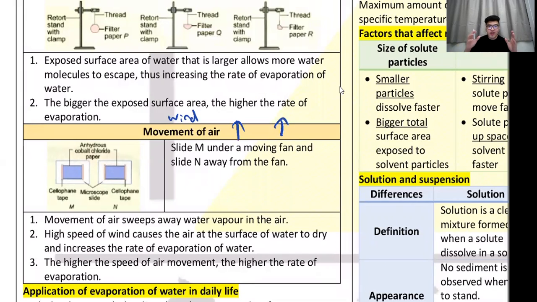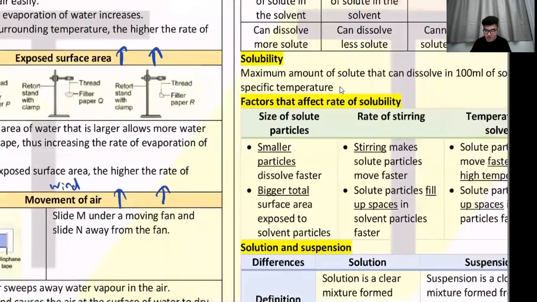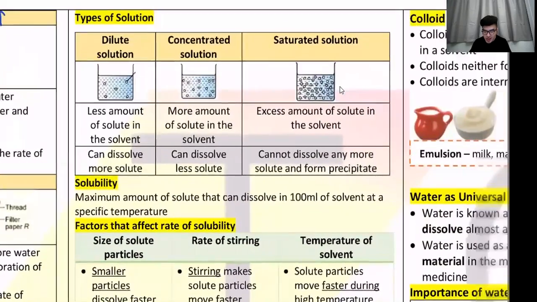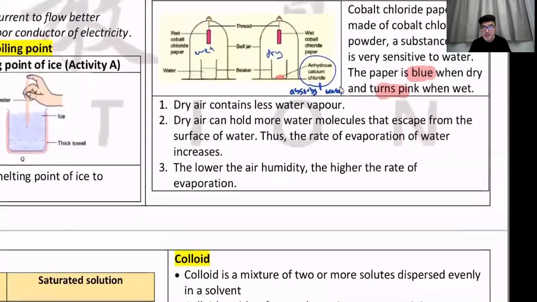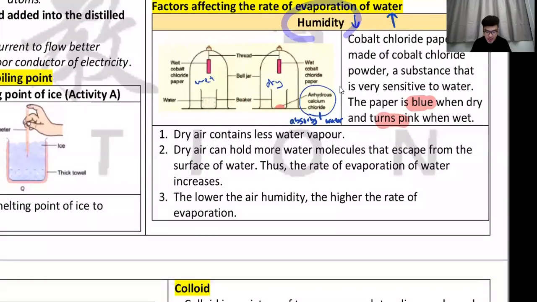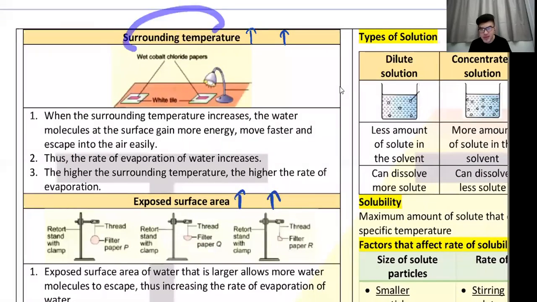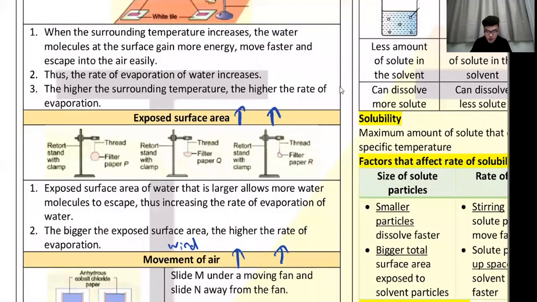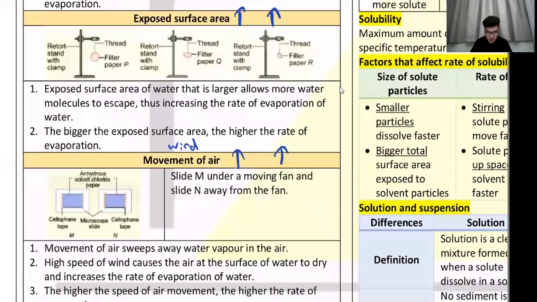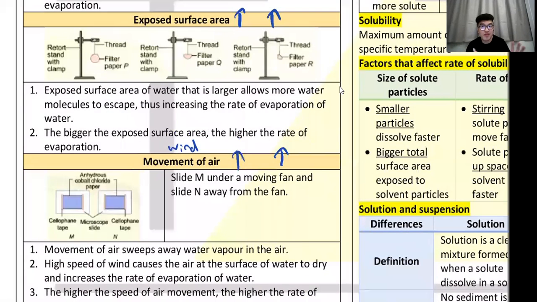Okay, so on these four factors, how does your mom dry your clothes? Number one, she dries it on a very dry day. On a sunny, dry, very hot day, she wouldn't dry her clothes at night. And then she would open the clothes wide, and then she would dry it on a windy day. This is like the perfect scenario for your clothes to dry.